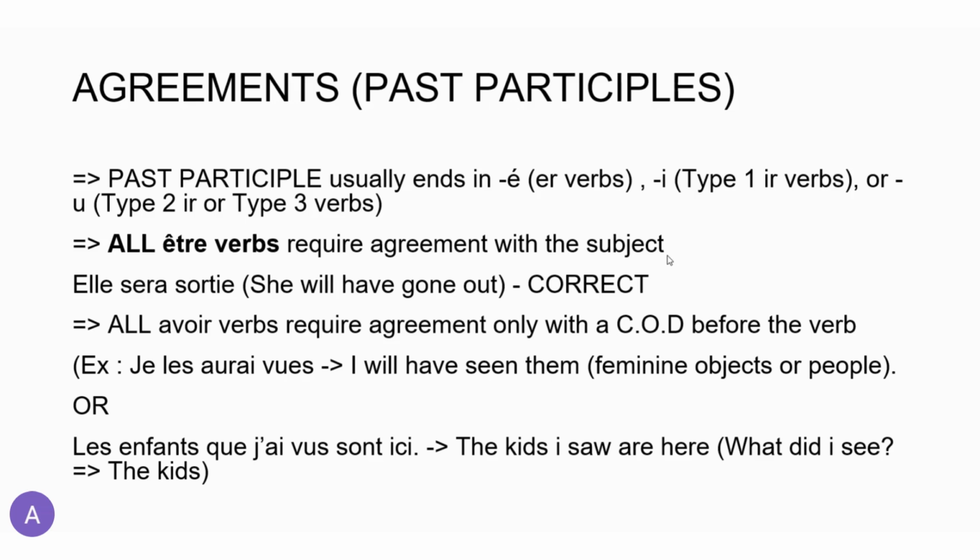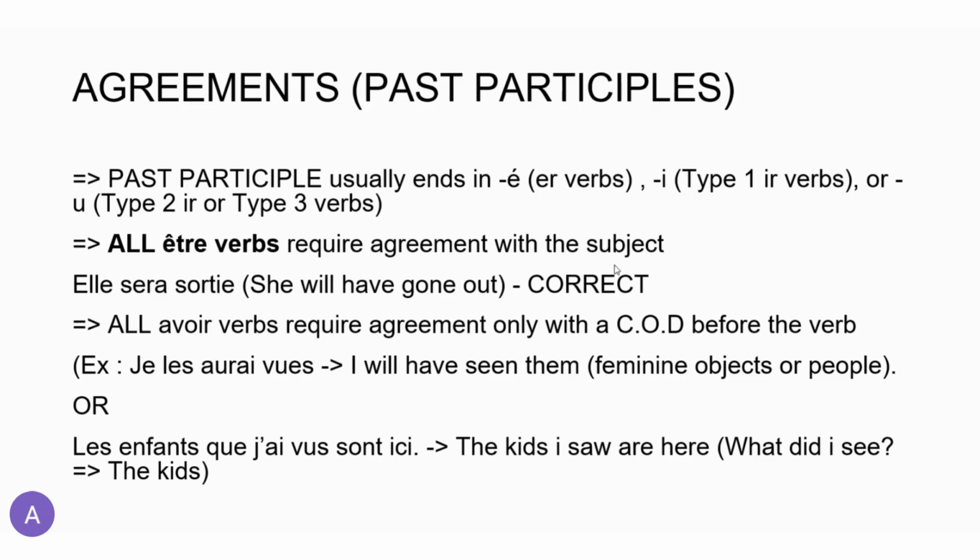What do I mean by that? Let's take this example. Elle sera sortie. We notice here that we have sera. Sera is the future of the verb être. And here what we want to say is she will have gone out. So we have futur antérieur of the verb to go out, which is sortir. We have the past participle, which we know is sorti, right?